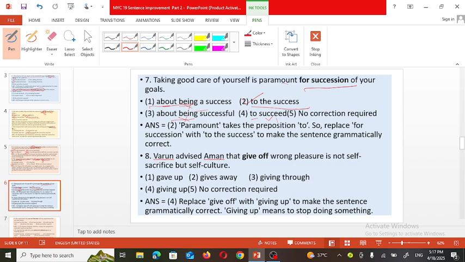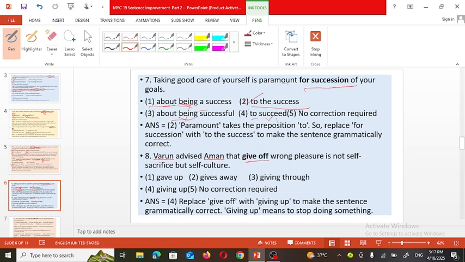Varun advised Aman that give off wrong pleasure is not self-sacrifice but self-culture. So what is the advice given by Varun to Aman? Give off. Is it a phrase? No. So what is the actual phrase?